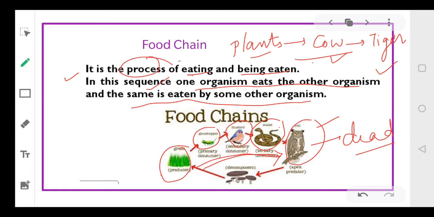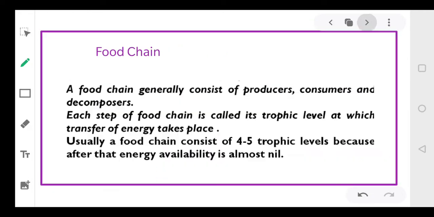Now here there are 3 members in the food chain. And here how many? There are 5 members in a food chain. Okay, dear students? 5 members. Now these members, the 3 members, plant, cow and tiger, are considered as trophic levels. Each step in the food chain is called a trophic level. So here there are 3 trophic levels, here there are 5 trophic levels.